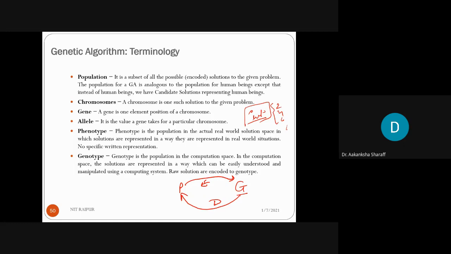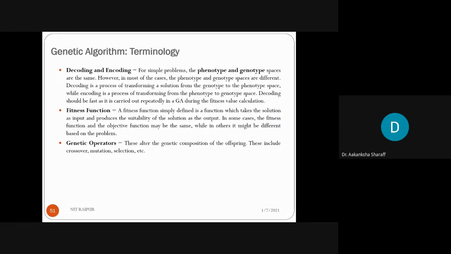But if we have assigned a declaration to that value, or defined the type of that value, that is a genotype. Ultimately we encode the phenotype to genotype, and when we decode the genotype, it gives back the phenotype. And one more point I want to add: if we give fine input, meaning we have declared the type of input, then the output we receive will be that much finer.